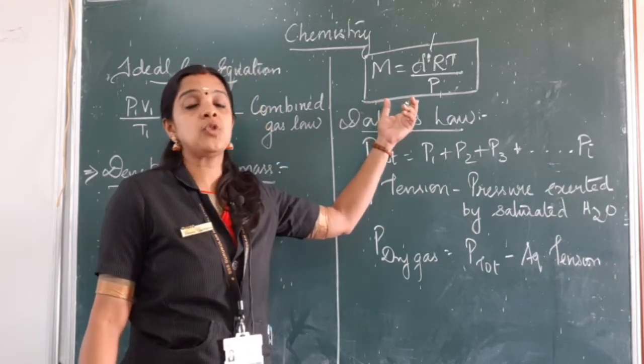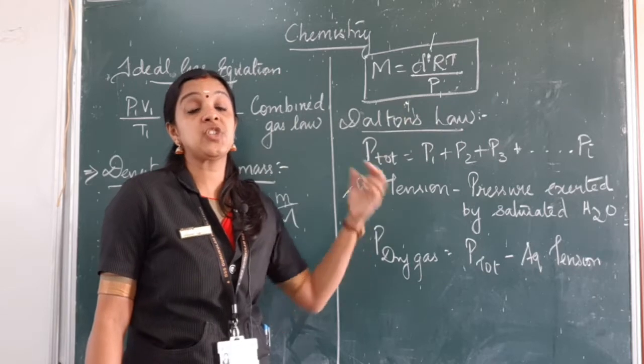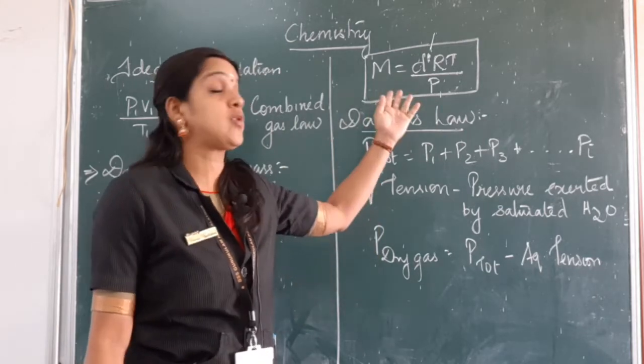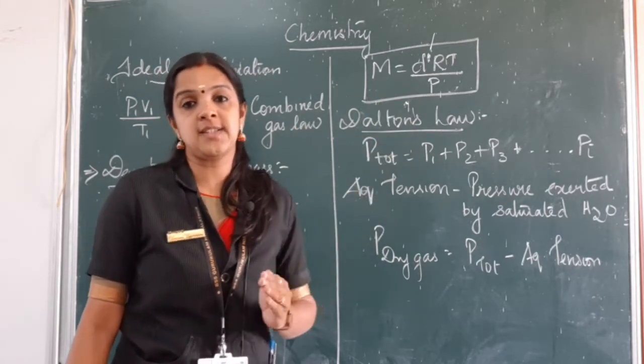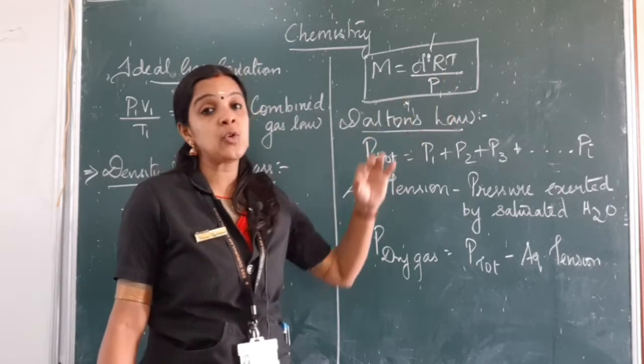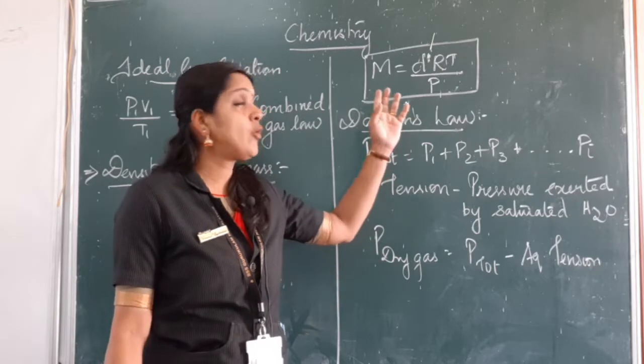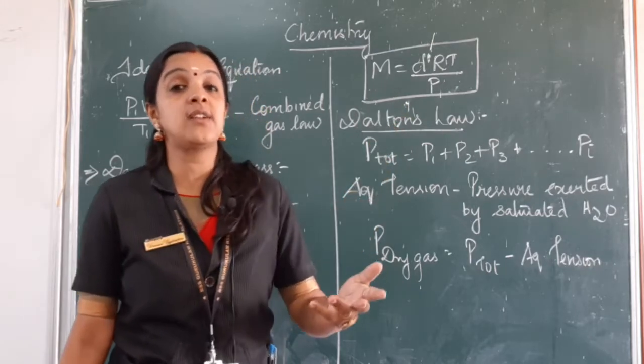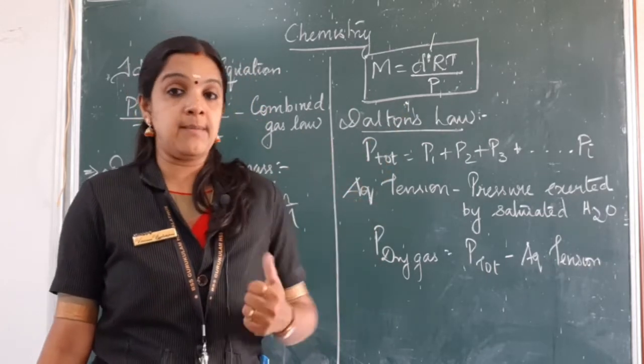From this we came to know that using the ideal gas equation, we can also derive the formula to calculate the molecular mass of a substance. Here 5 parameters are there, where R is the universal gas constant. Knowing any 4 parameters, we can calculate the unknown parameter.